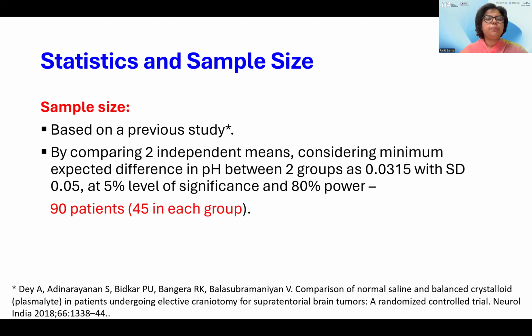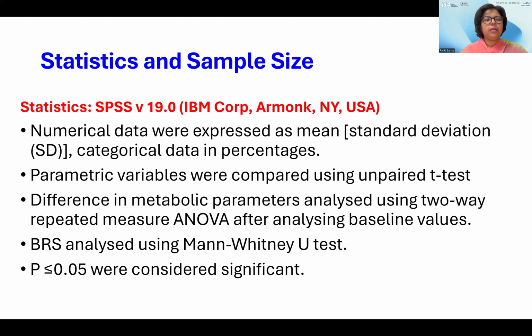The sample size was based on a previous study. By comparing two independent means and considering a minimum expected difference in pH between the two groups as 0.0315 with a standard deviation of 0.05, at 5% level of significance and 80% power, 90 patients were required. So a total of 45 patients were the sample size per group.